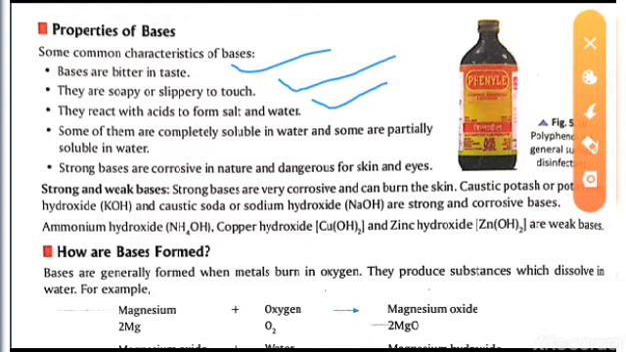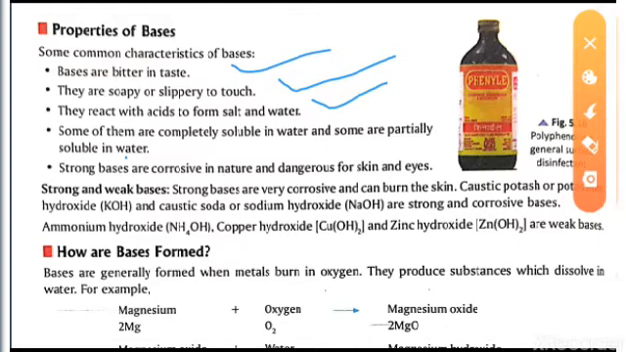So here also, if the bases react with the acid, they will just neutralize the reaction and they will form the salt and the water. The fourth point we are having: some of them are completely soluble in water and some are partially soluble in water. That means there are some bases that are completely soluble in water, but there are some that are partially soluble, they cannot dissolve fully.